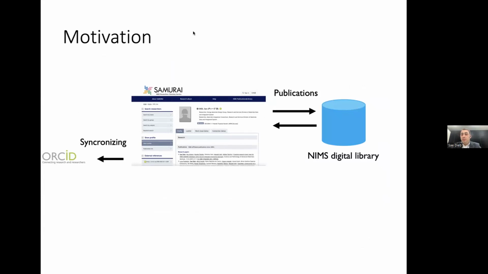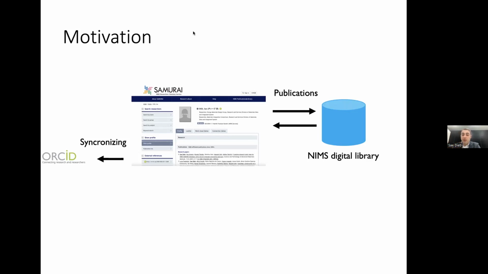Samurai is a directory service for NIMS researchers. It contains a profile page for each researcher with his or her own publications and some information about them. These publications are linked through the DOI to the NIMS institutional repository and digital library. NIMS has agreements with several publishers and stores a large collection of papers in XML format in its digital library.